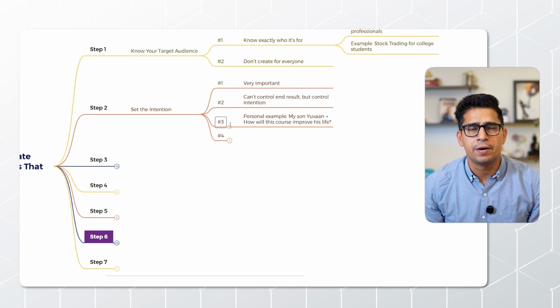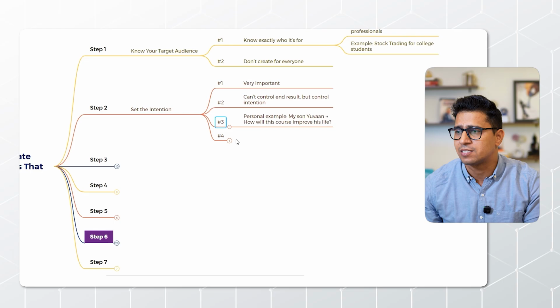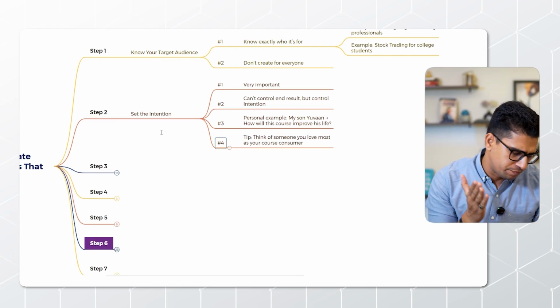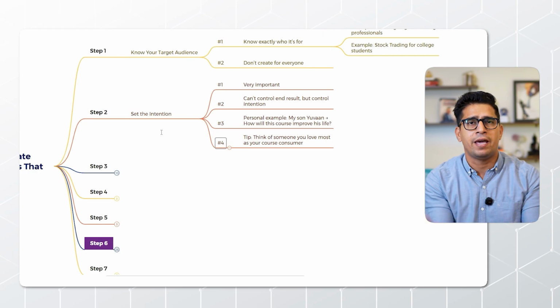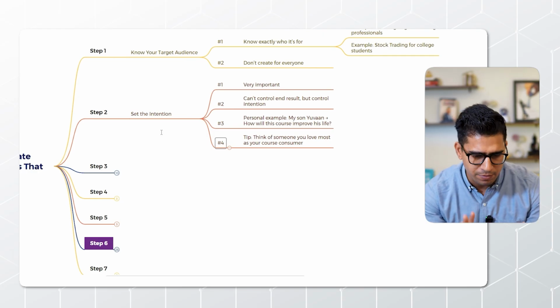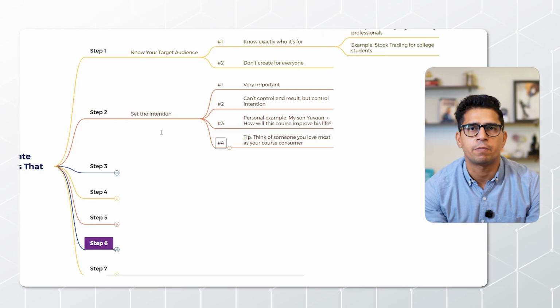I recommend a simple exercise: think of someone that you love most. It could be your spouse, your parents, your kids, anyone. Think of them consuming this particular course.